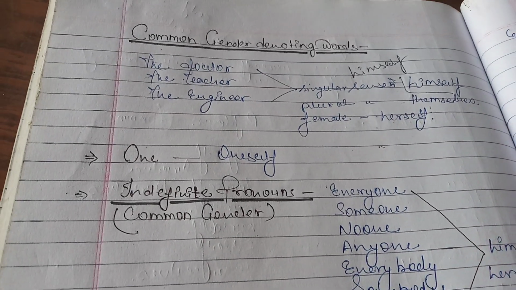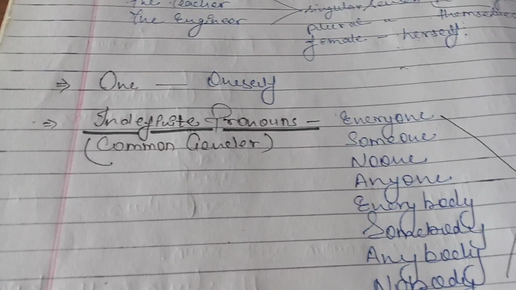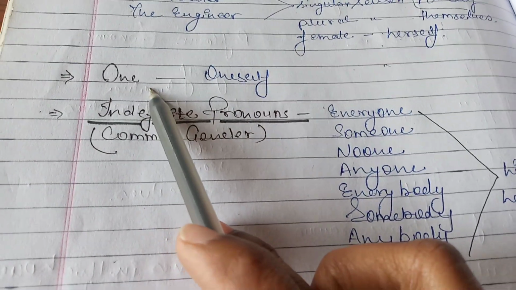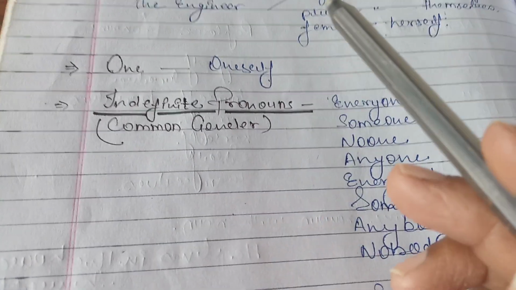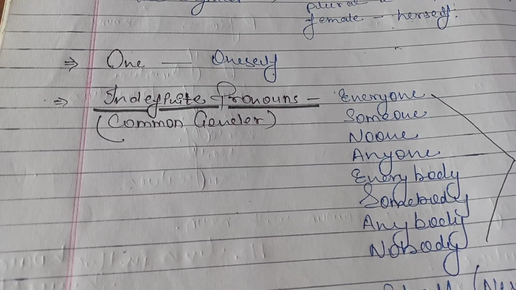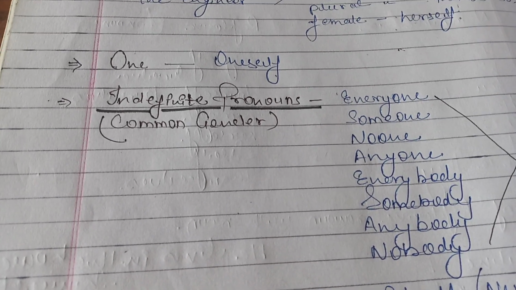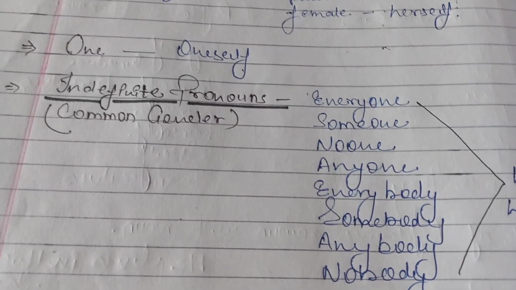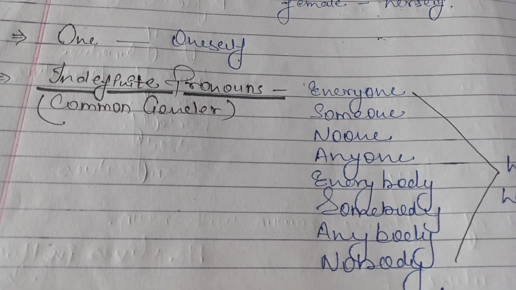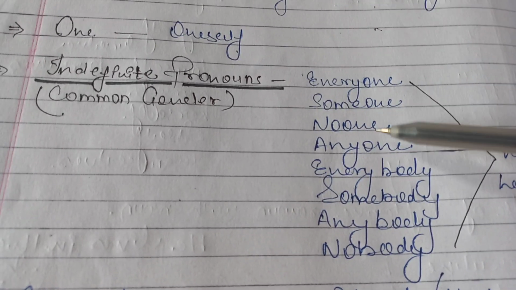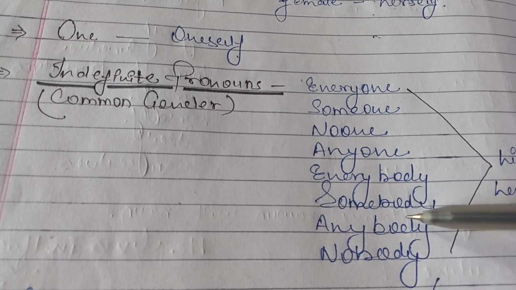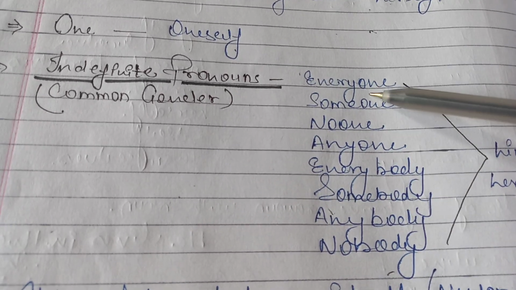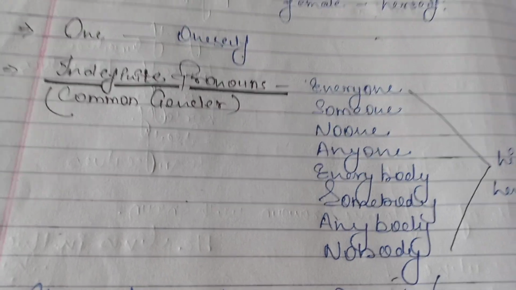Okay. Next, there is a word that is one. With this word, which reflexive can be used? Oneself. There are also some common gender denoting words, or you can say indefinite pronouns, like everyone, someone, no one, anyone, everybody, somebody, anybody, and nobody. These are indefinite pronouns where we don't know. Everyone means how many people?